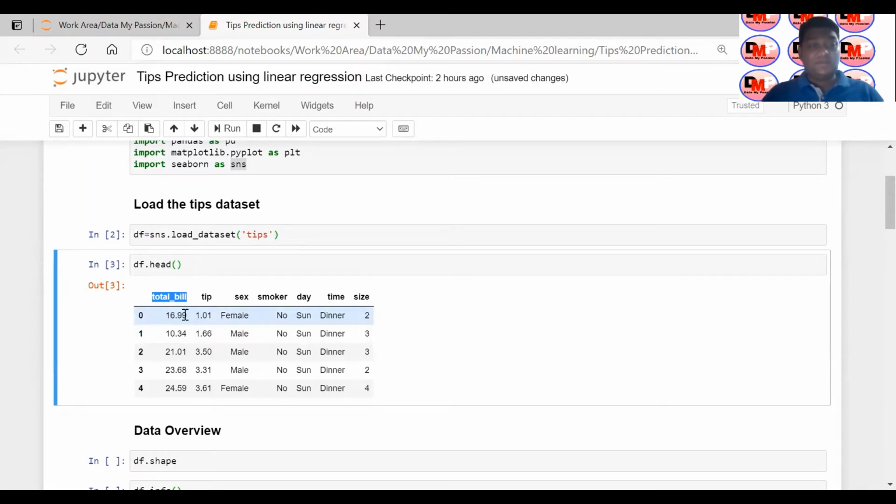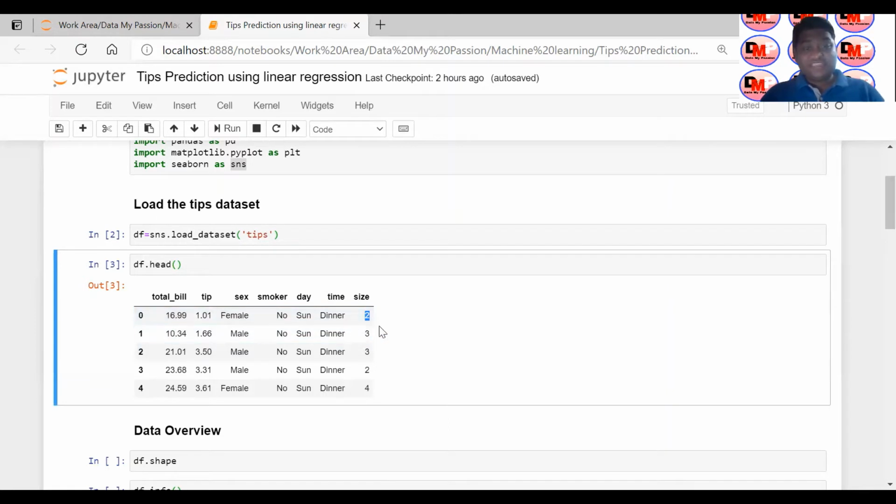And say for example, a customer has paid $16.99 to a restaurant, and the customer was female, sex is female, and that customer did not smoke because the smoker feature is saying no, and that day was Sunday, and the time was dinner, and the size, I mean the family members, were two. So two people had come for dinner at that point of time.